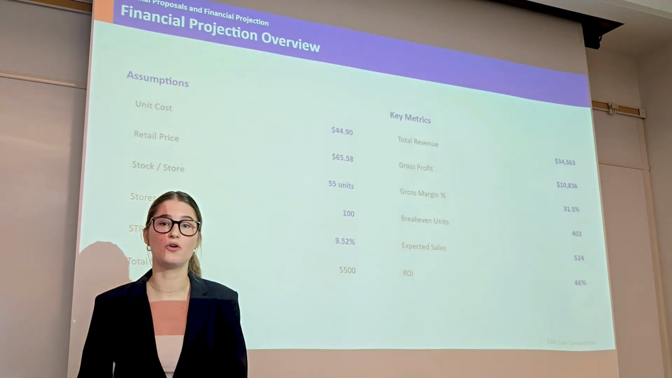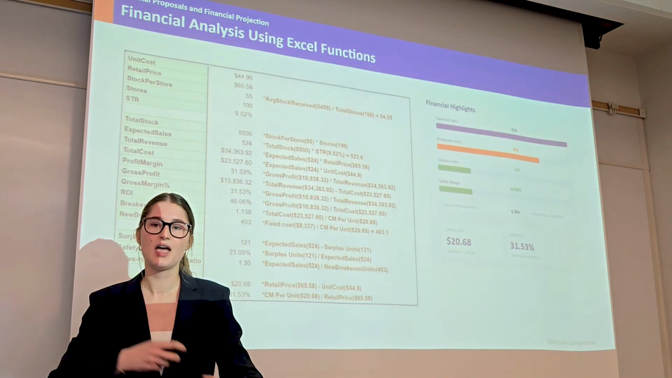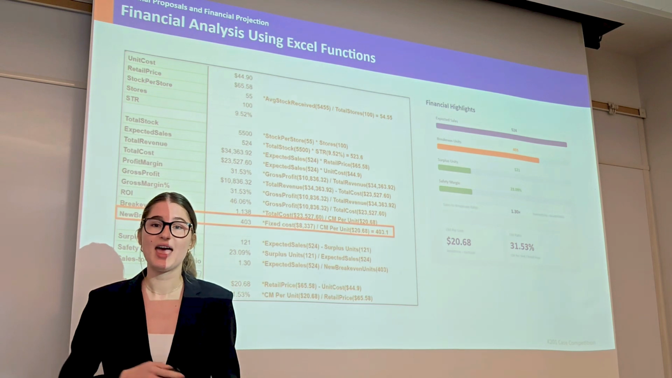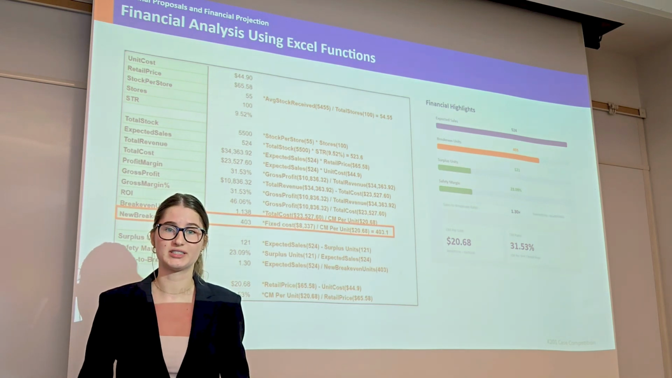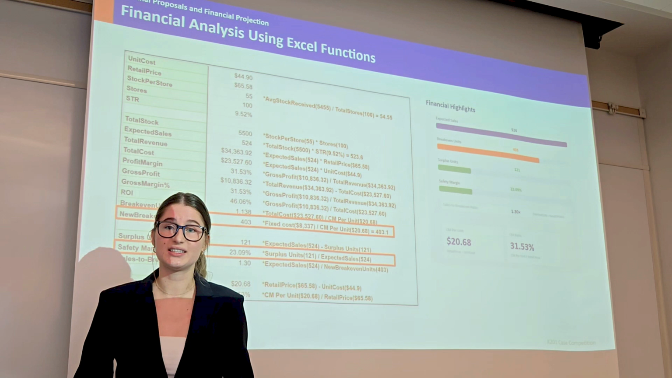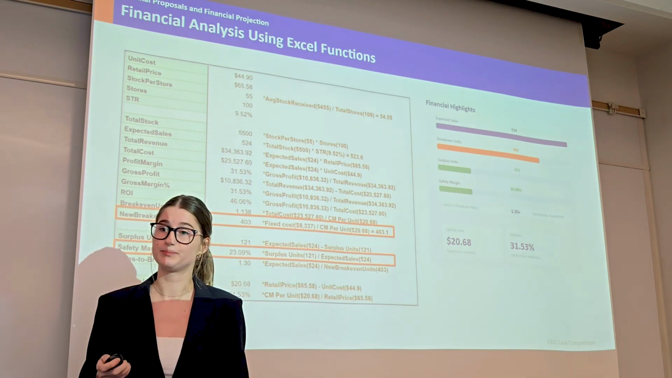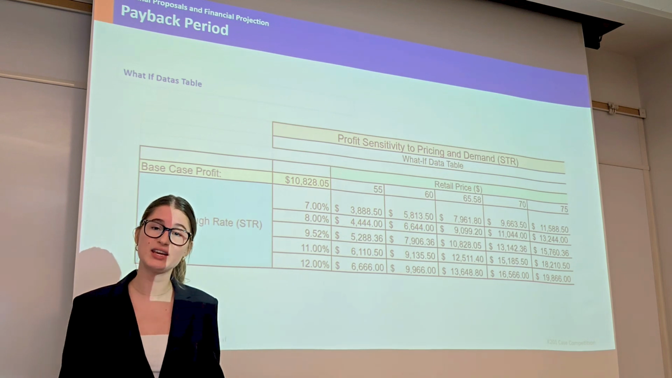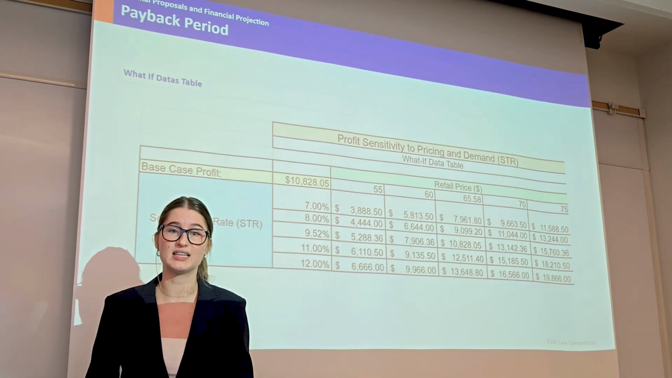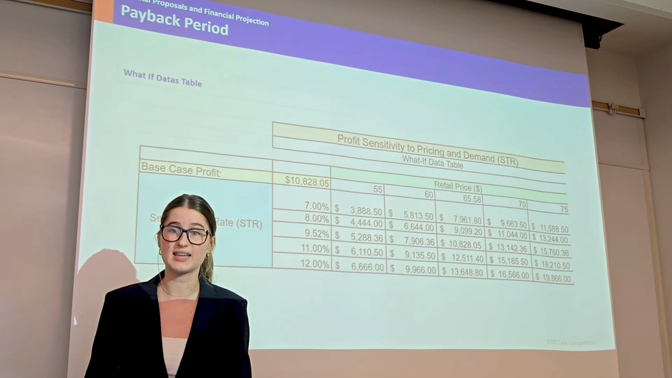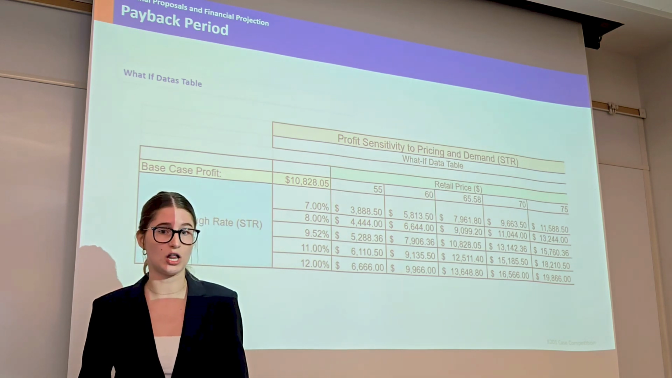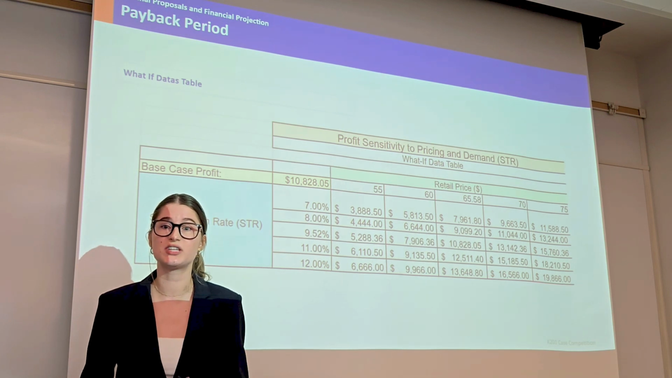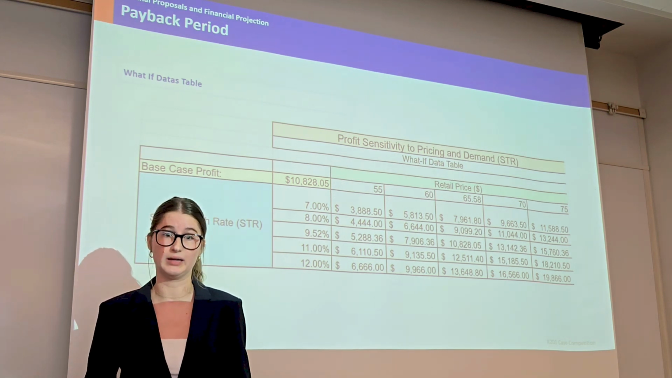This is the overview of the key metrics. We calculated a break-even point of 403 units and a safety margin of 23%, using fixed costs, indicating low financial risk. We also ran a what-if sensitivity analysis using a data table, testing different price and sell-through scenarios. At our base case, $65.58 and 9.52% STR, the product generates about $10,800 in profit.